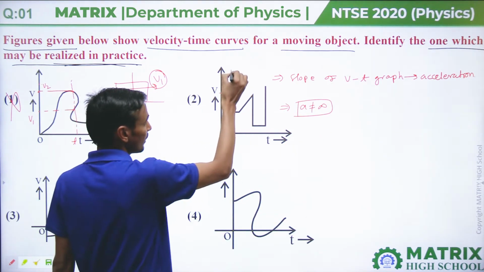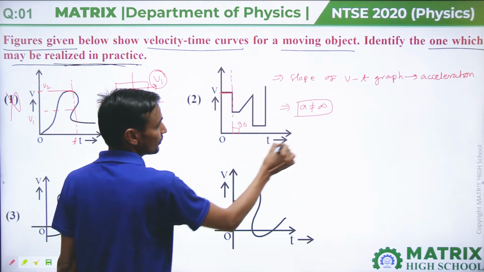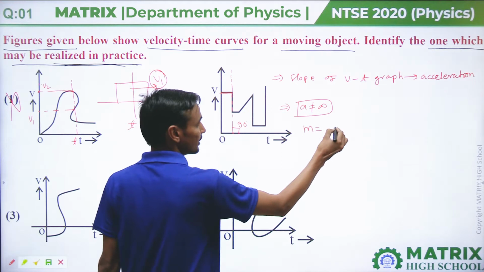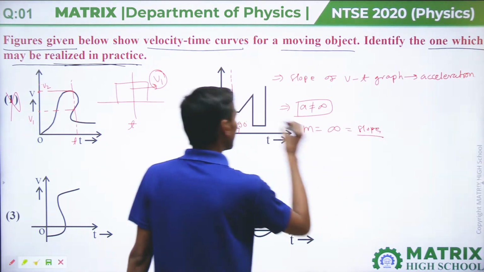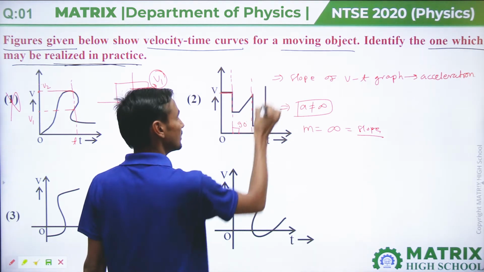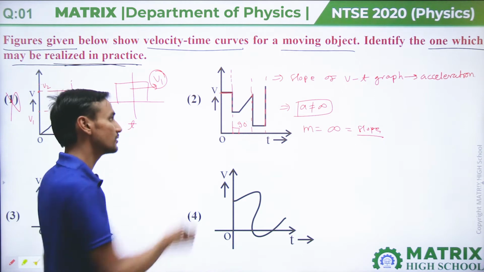But here the graph makes an angle of 90 degrees with the time axis, and we know that if the angle is 90 degrees, then the slope comes infinite. But it is not possible for the slope to become infinite, so this option is also incorrect.